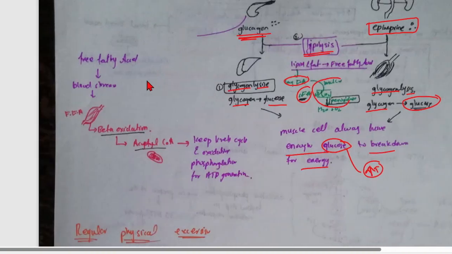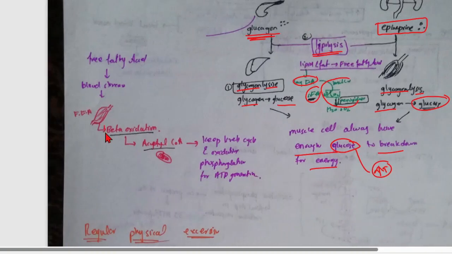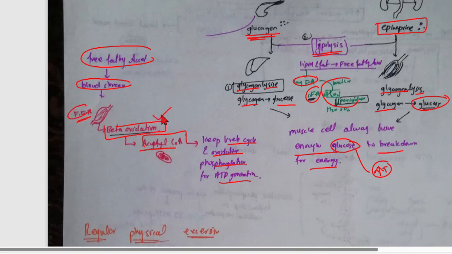Okay, now you have to remember about beta oxidation. Beta oxidation is fatty acid converting into acetyl CoA, and this acetyl CoA goes toward the Krebs cycle and oxidative phosphorylation for ATP generation. For example, free fatty acid goes into the bloodstream and into the muscle, where it undergoes beta oxidation.